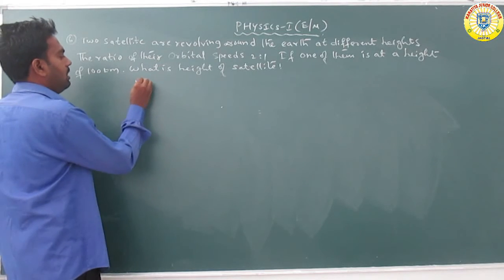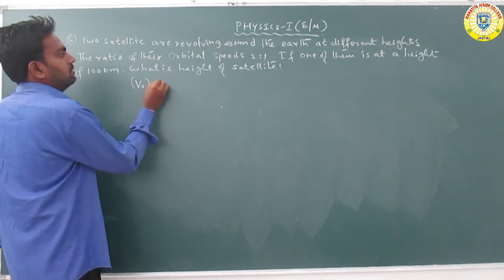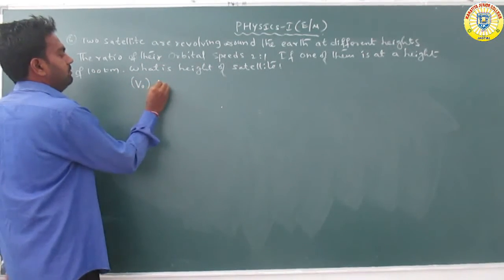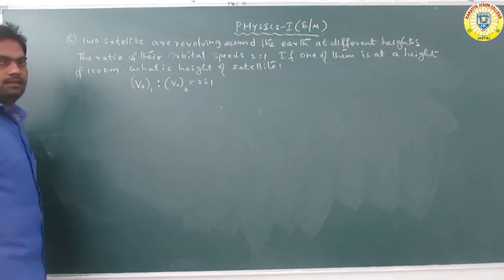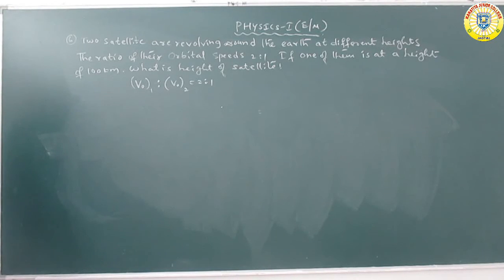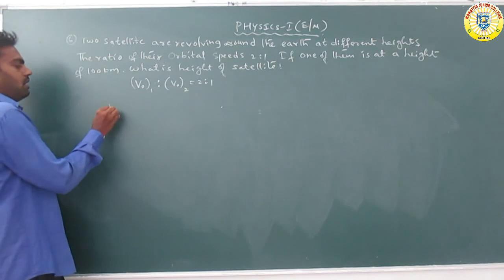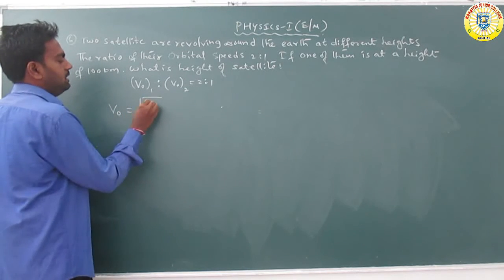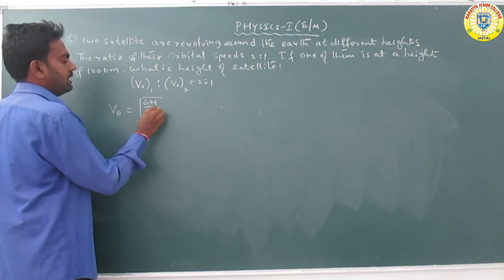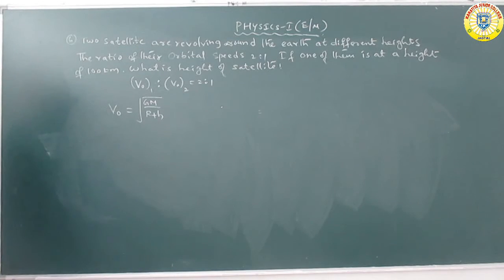So the ratio of the orbital speeds V1 to V2 is 2 to 1, given. Two satellites are revolving around the Earth at different heights. Orbital velocity V0 is equal to root of GM by R plus h.